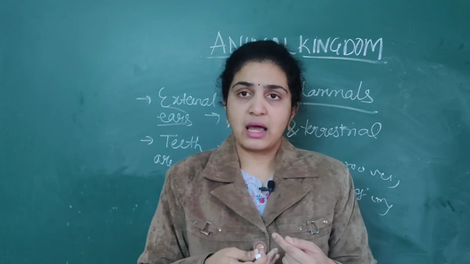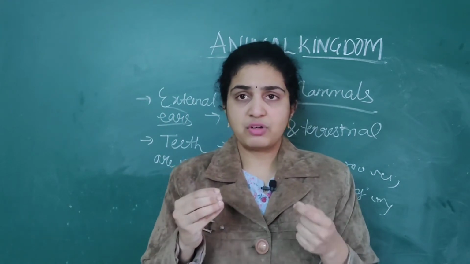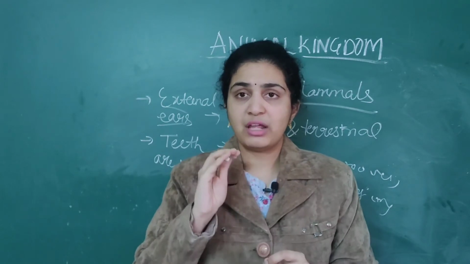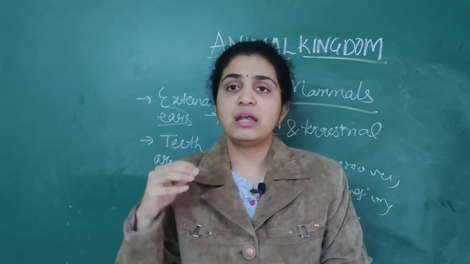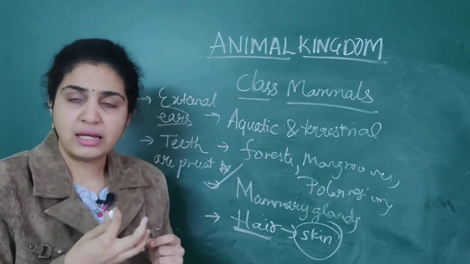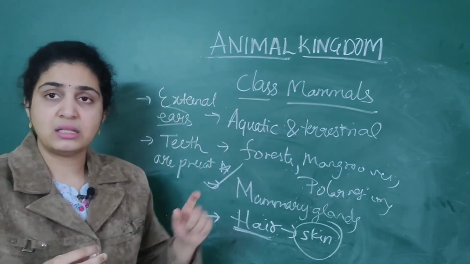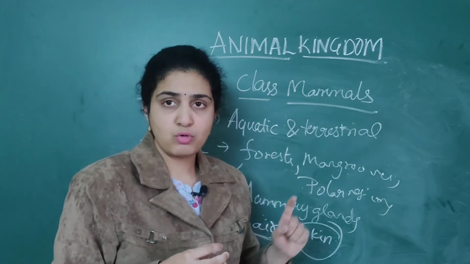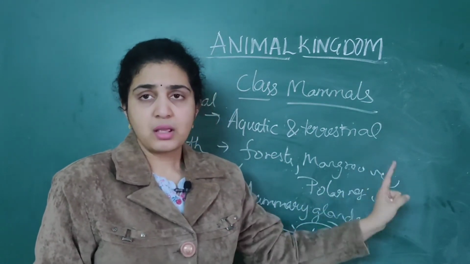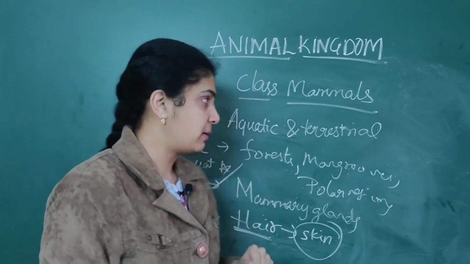We will have canines and other types of teeth, very normal, not very sharp, somewhat for grinding. But carnivores will have another specific type of teeth. So that point you should remember.